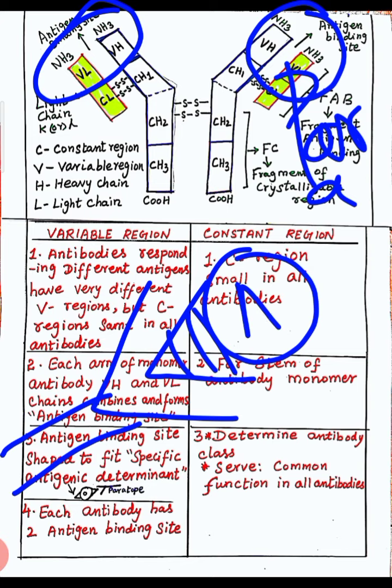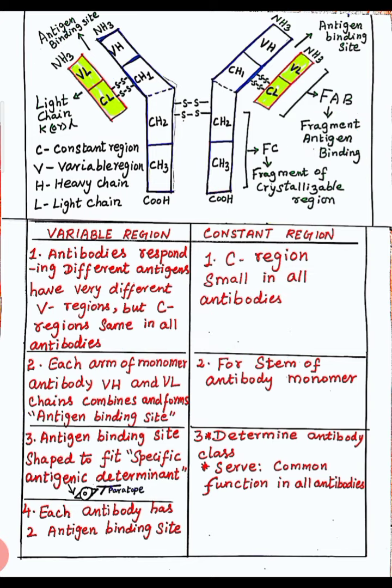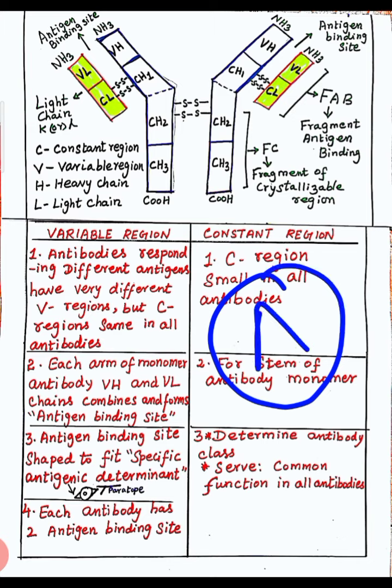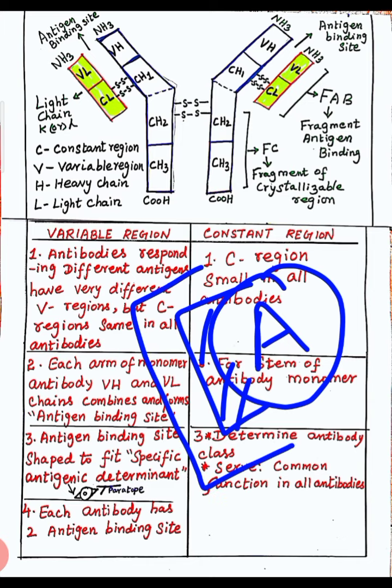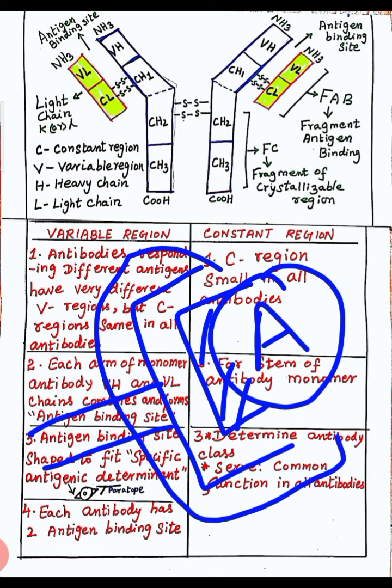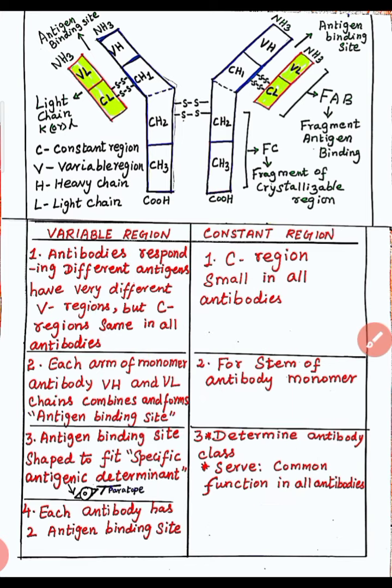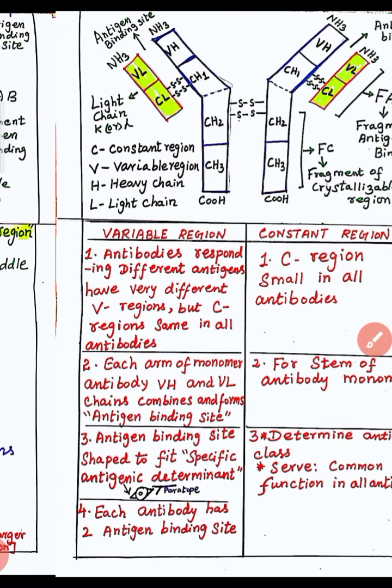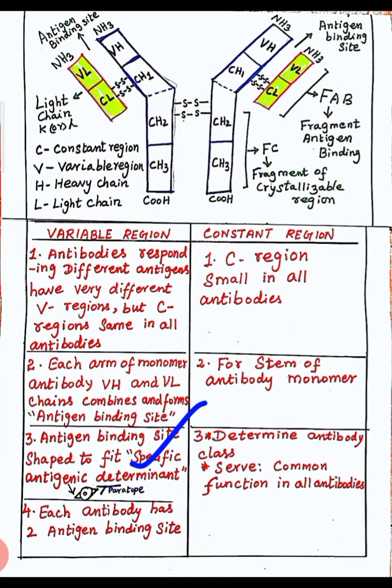This is the antigen, and the antigenic determinant site of that antigen will be like this. Imagine this is the antigen. The antigen binding site is shaped to fit the specific antigenic determinant, right? That is point number 3. Point number 4: each antibody has 2 antigen binding sites, 1, 2.